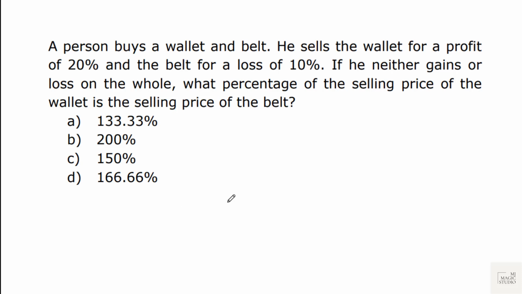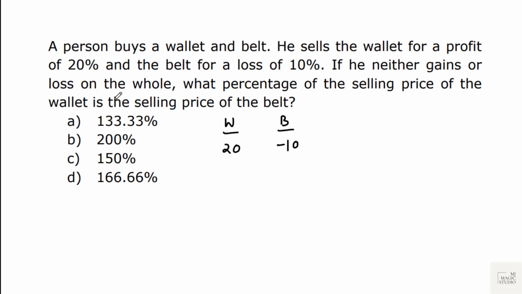Next one related to profit and loss. Let's see. Classic remix of Rule 6 and profit and loss. A person buys a wallet and a belt. He sells the wallet for a profit of 20% and the belt for a loss of 10%.